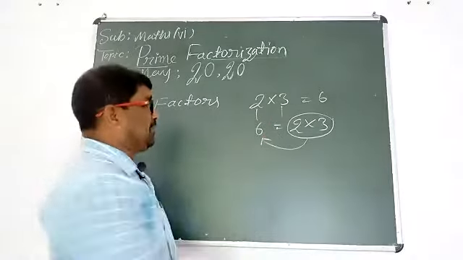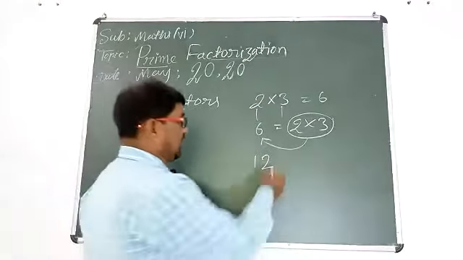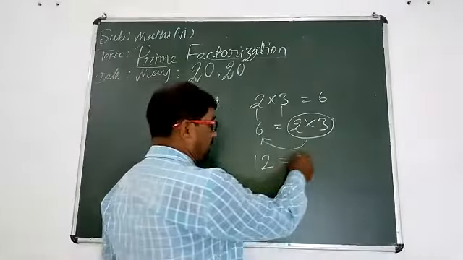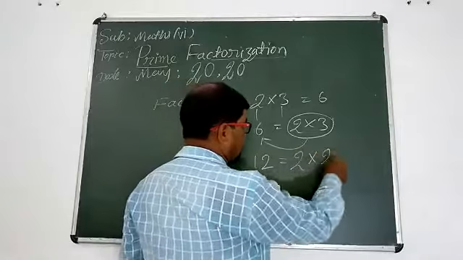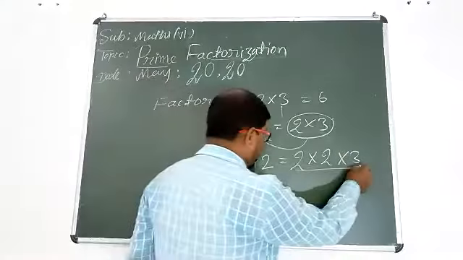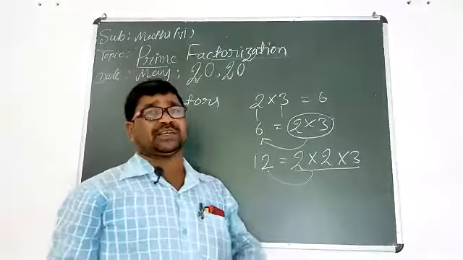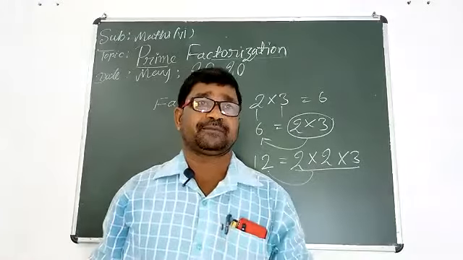Okay? If you are writing 12, then that is the number. If you are writing 12 in this form, 2 multiply 2 multiply 3, then they are called factors of 12. And this system of numeration is called factorization.